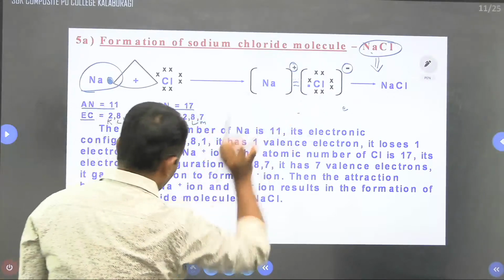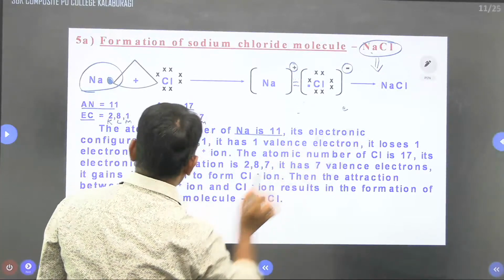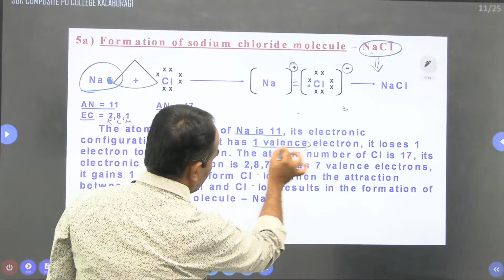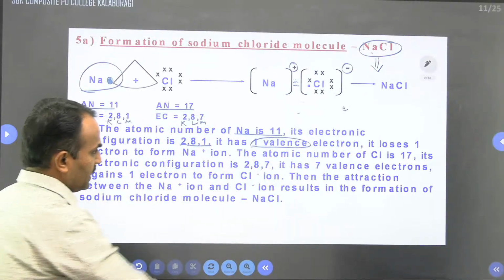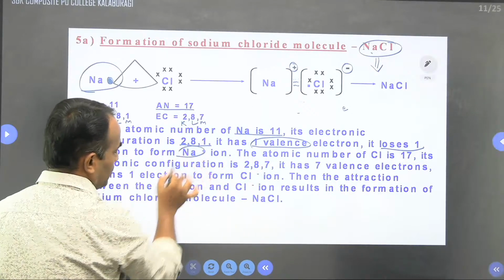There is a formation of NaCl. The atomic number of sodium is 11, and its electronic configuration is 2, 8, 1. So one valence electron will be there. It loses one electron to form Na+ ion.